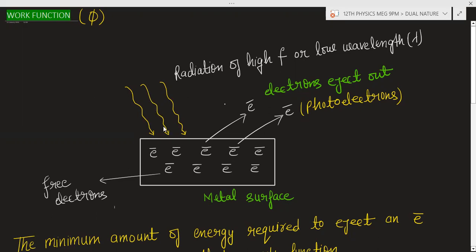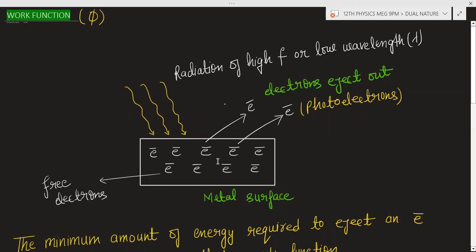This is made up of photons, and photons have energy. Means you are giving energy to the electrons. That is why the electrons are ejecting out. But how much energy is required by the electron to eject out? So the minimum amount of energy required by the electron for ejecting out is known as the work function